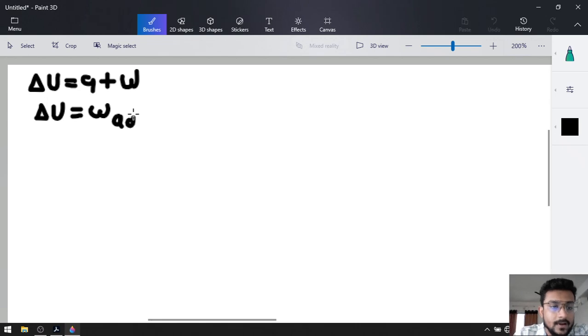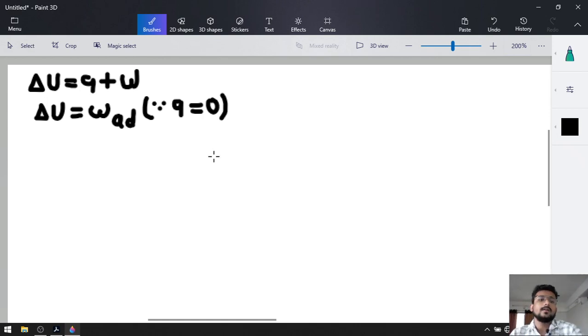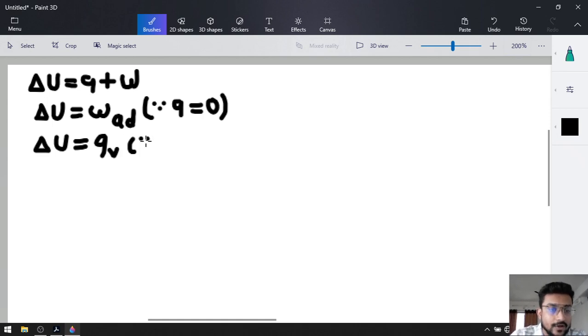At that time we had heat resistive walls, that's why change in heat was 0. After that, our second case was constant volume, and for that we derived that delta U is equal to QV. Why? Because of the constant volume, work was 0.